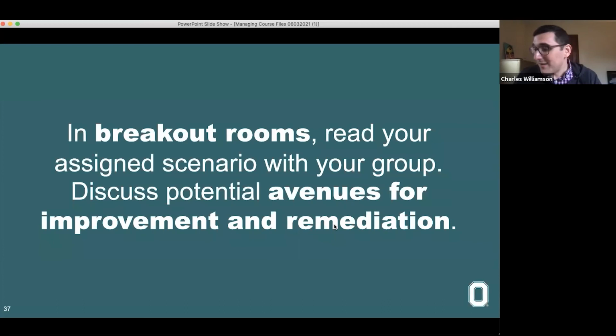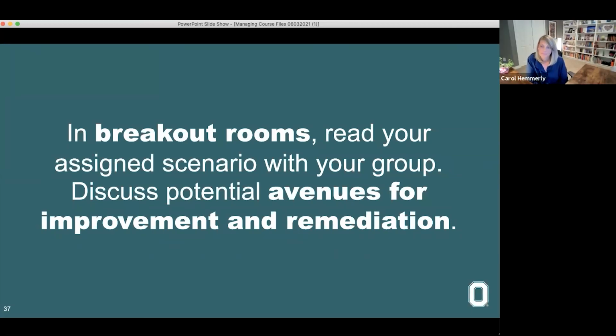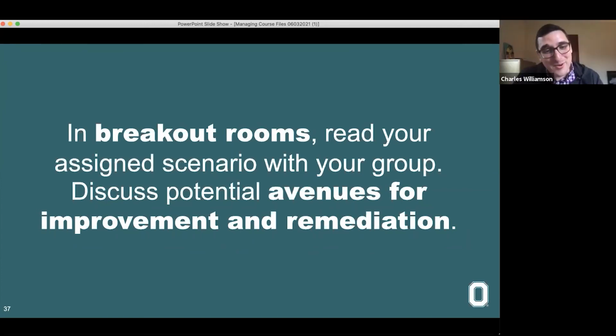So to kind of put a cap on all of this, we have one more activity that we would like for you guys to do. And this one is going to require you to all break out into breakout rooms. Now, my apologies in advance. There are far more people in this workshop than any workshop on file management has any right to have. But at the same time, that means the conversation is probably going to be very robust and full.